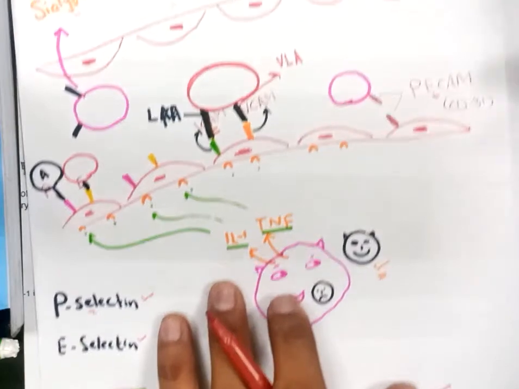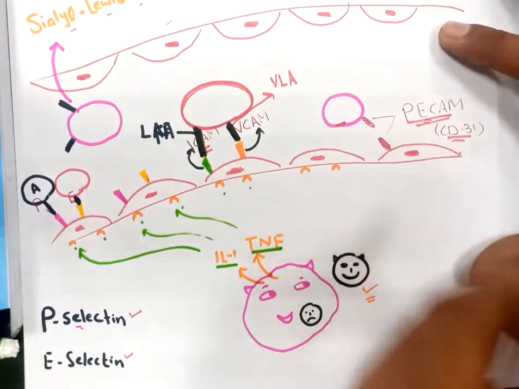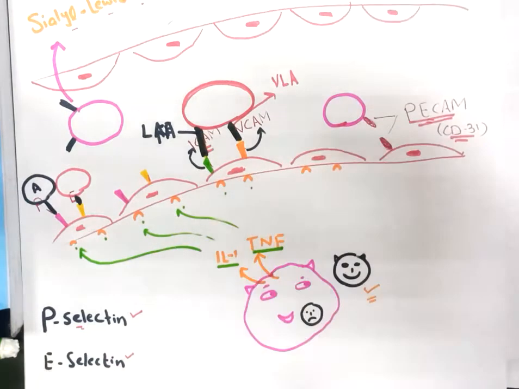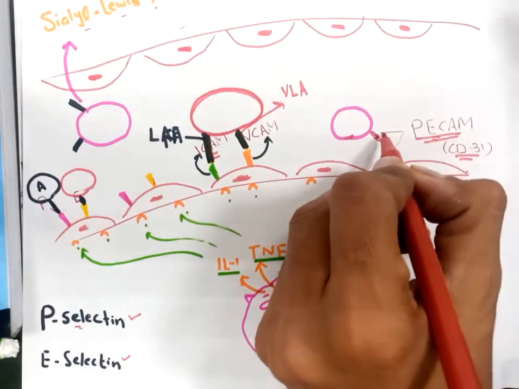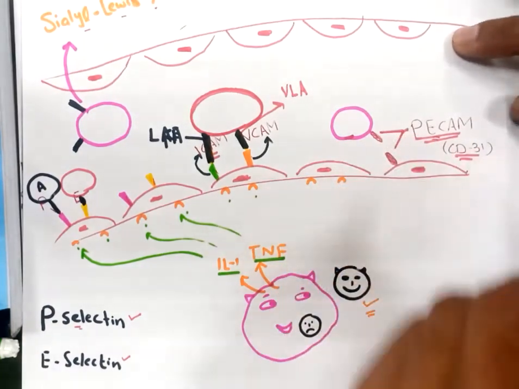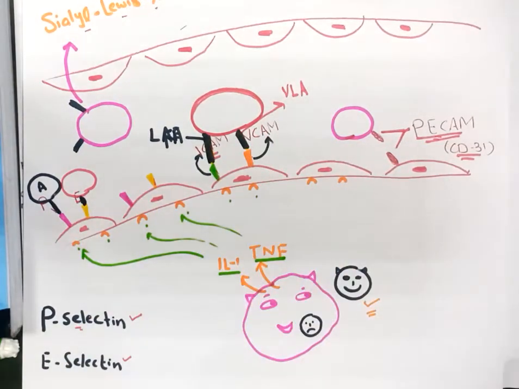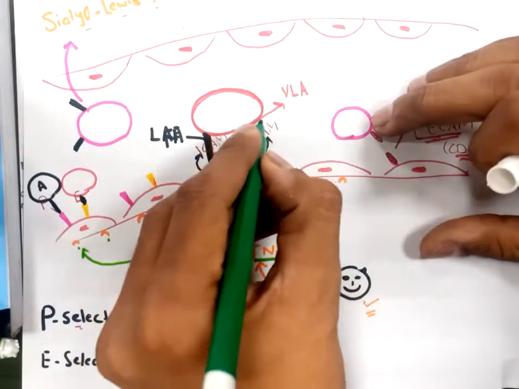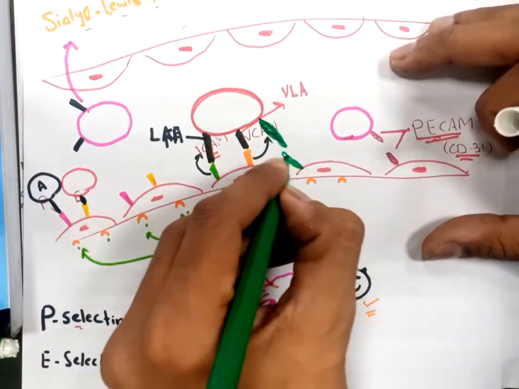Now we have also seen that there are some other proteins as well, that is PECAM. Now the cell has become adhesive. Now what is the role of this PECAM? PECAM or CD31, it's the same name for one protein. Now these proteins are present on both white blood cells and endothelial cells. Okay, let me make it clear. For example, this is a PECAM and this is a PECAM.